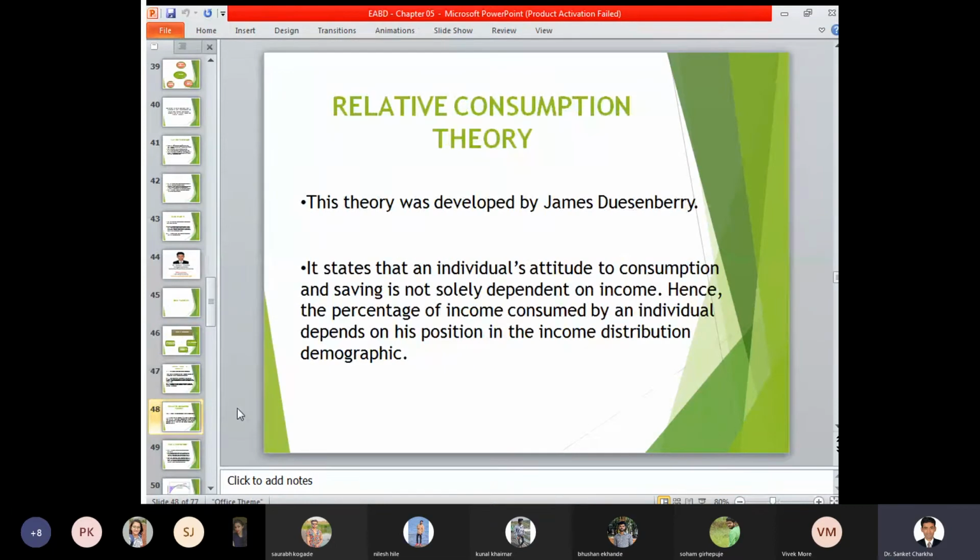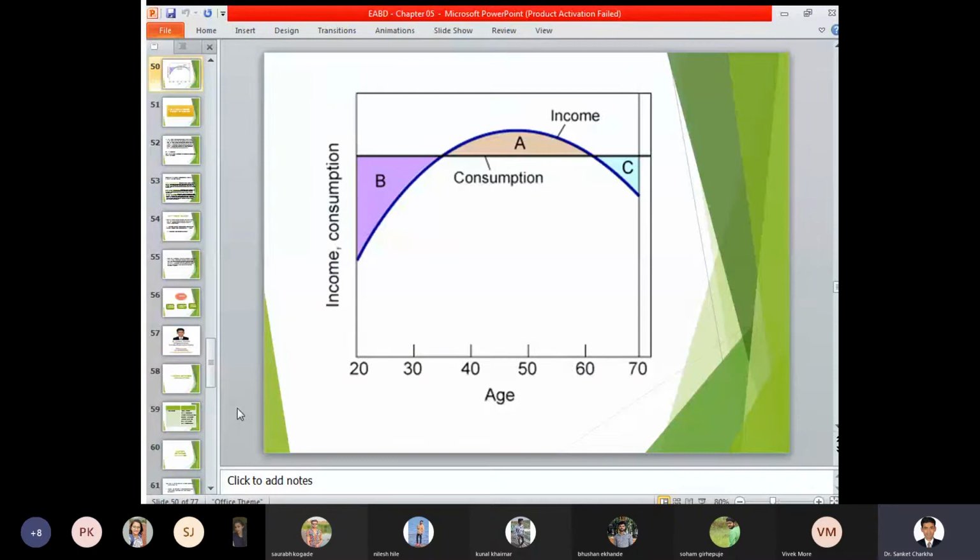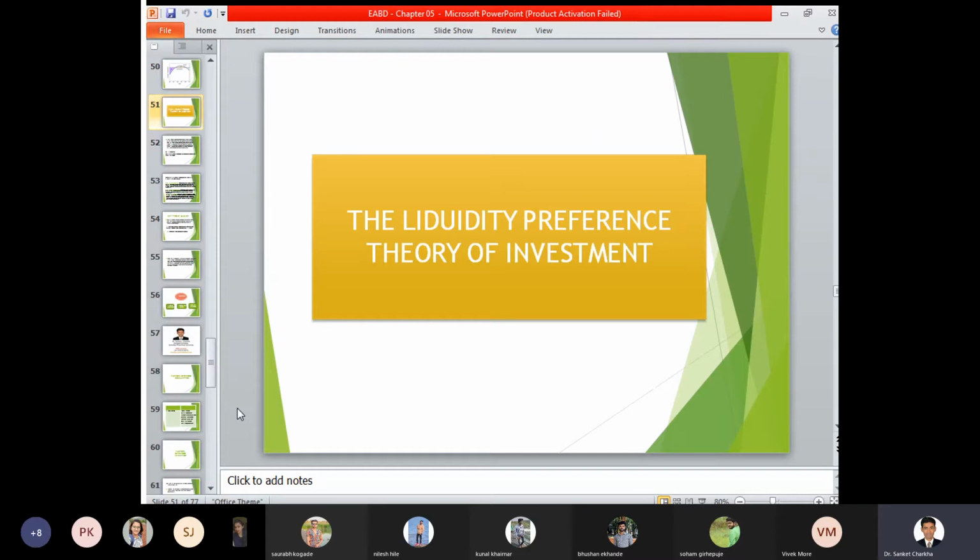So these are the three theories. The first theory was given by John Keynes, the second was given by James Duesenberry, and the life cycle theory was again propounded by an economist. We also saw the graphical representation of the three theories of income, consumption, and the level of dependency.